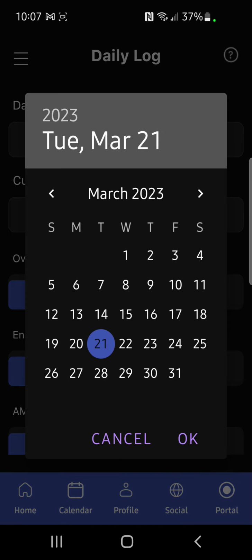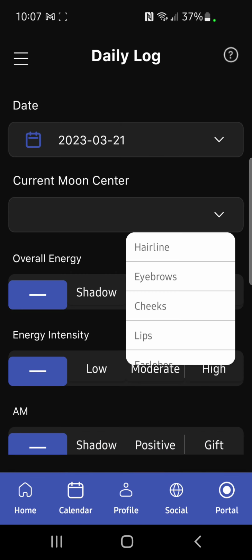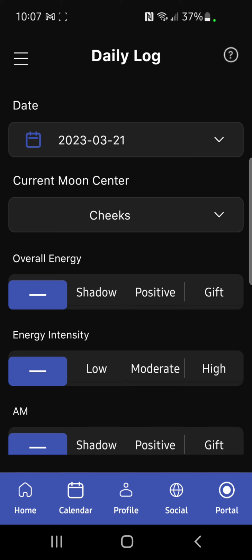You want to set the date. And you also want to choose which moon center you are in. If you don't know yet, don't put this down. It's okay. But you'll really want to start honing in on what your current moon center is and tracking that and adding that to your details so that you can later search and sort by your moon center, and you can get special information about how you're responding to each moon center specifically. So definitely make sure to add that to your journals and daily logs once you know.